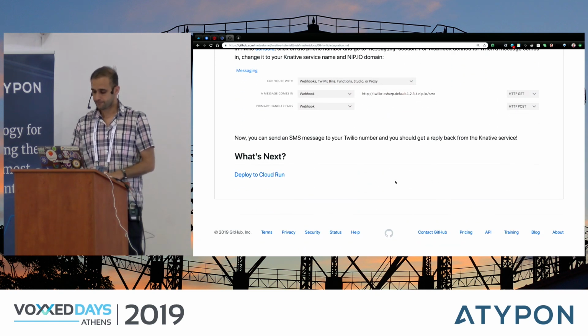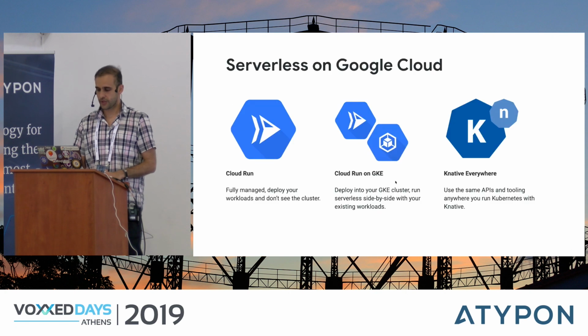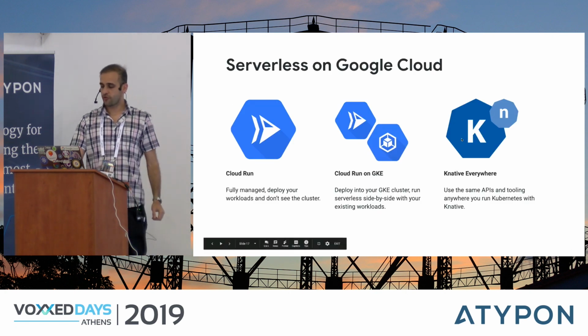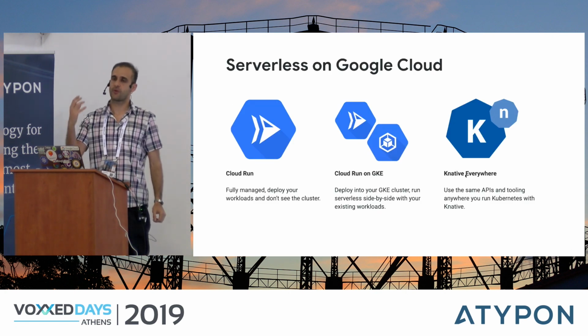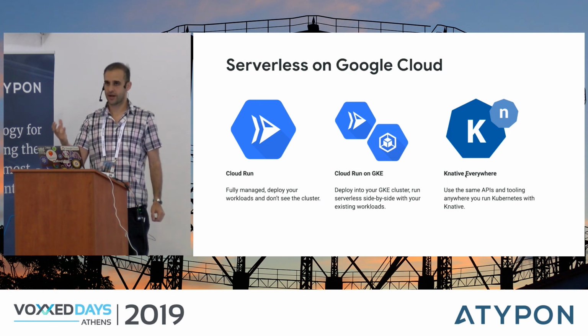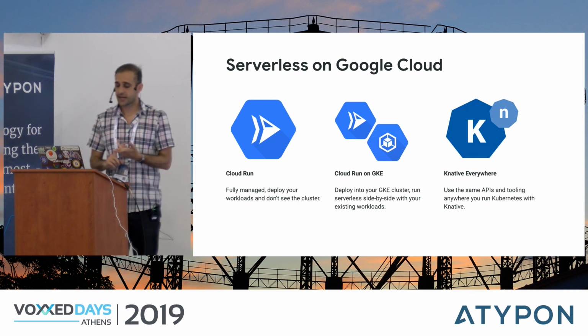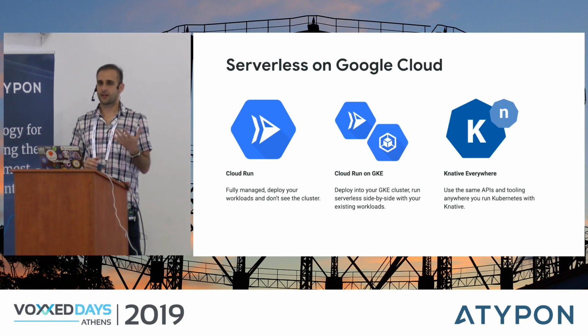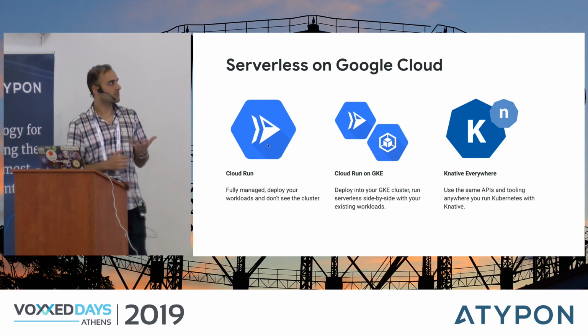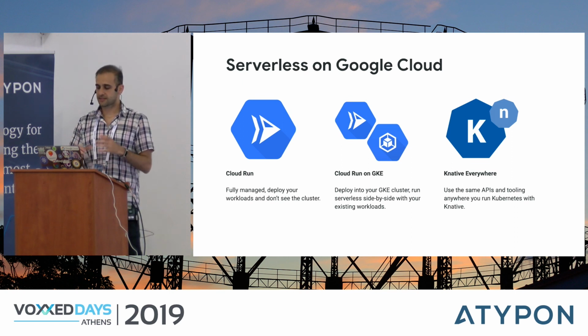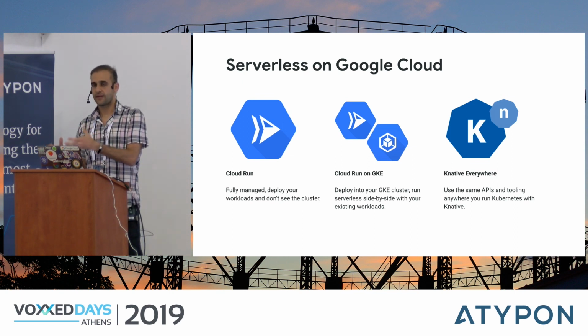OK, so that's Twilio. And what I showed you so far is Knative everywhere. Everywhere you have Kubernetes running, you can do all of this Knative stuff, because it only relies on Kubernetes and Istio. But as I mentioned before, if you are on a cloud provider like Google Cloud, you will probably want to use something more managed like Cloud Run.